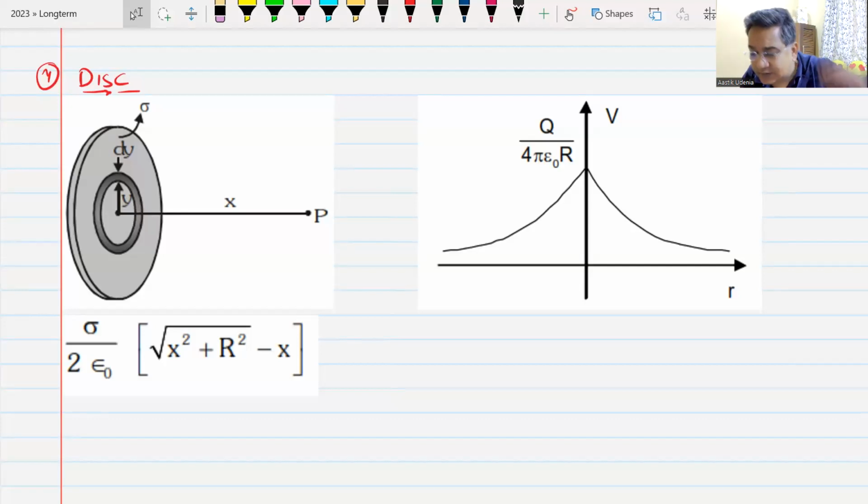Then this is the electric potential due to a disk, and due to a disk the electric potential is sigma by 2 epsilon naught into under root of r square plus x square minus x, and this is the graph. Do we understand this? Yes, sir. Note it down. I'll give you 2 minutes.